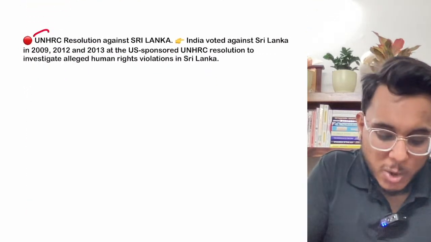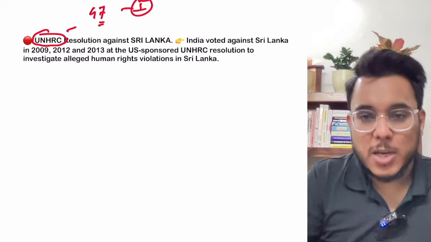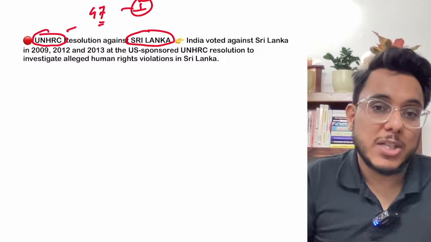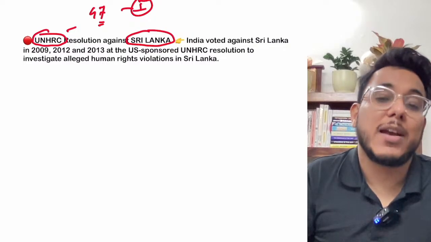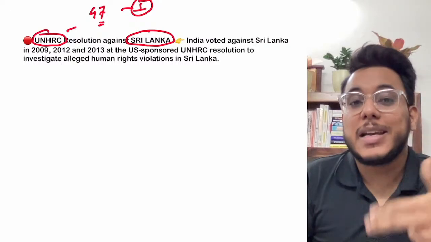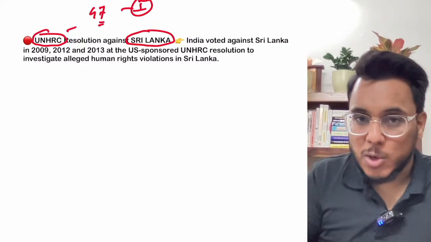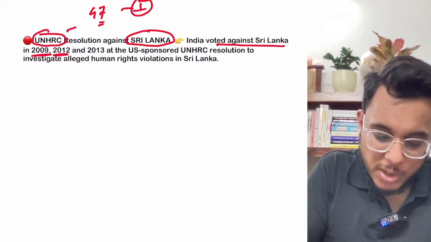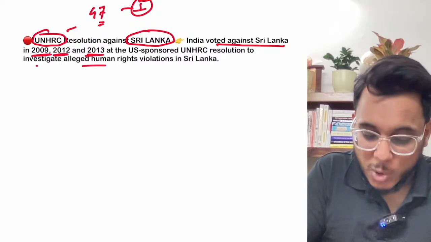Now for that, in the United Nations Human Rights Council, which is a body of 47 members where India is also a member, a resolution is moved against Sri Lanka. This resolution says that human rights violations have happened in Sri Lanka. Countries either vote against this resolution, which means that no, human rights violations did not happen in Sri Lanka, or they support it, which means that yes, Sri Lanka committed human rights violations. This voting has happened in the past also. India voted against Sri Lanka in 2009, 2012, and 2013, asking that human rights violations have happened.